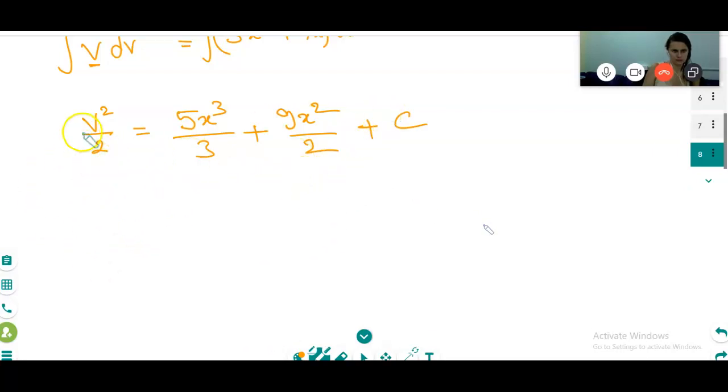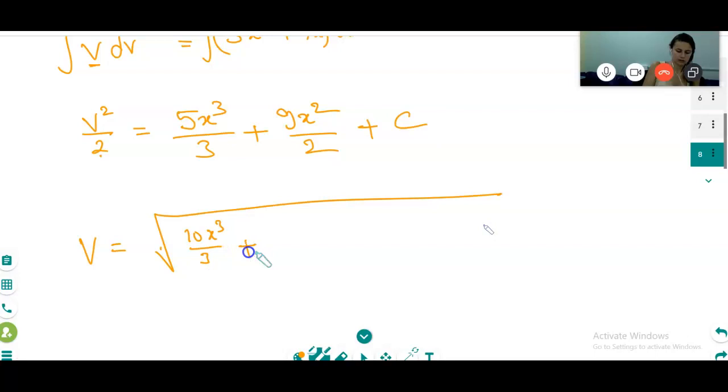What is V? They are asking V. So V squared is equal to, you transfer the square root: V squared is equal to 2 into 5x cubed divided by 3 plus 9x squared plus 2C.